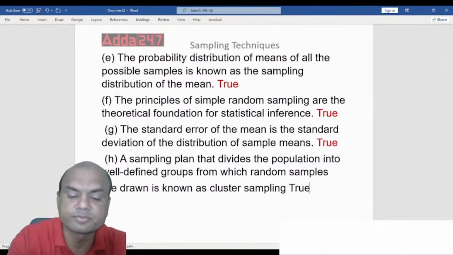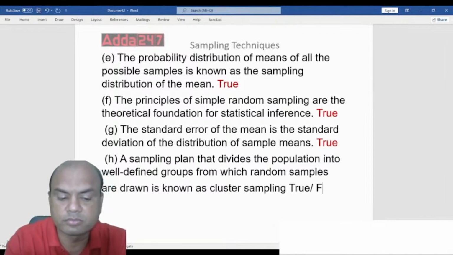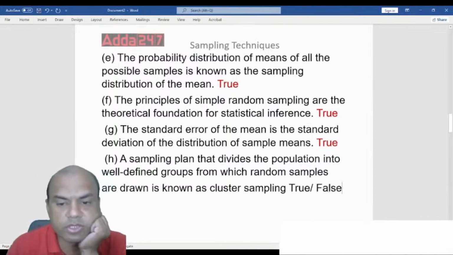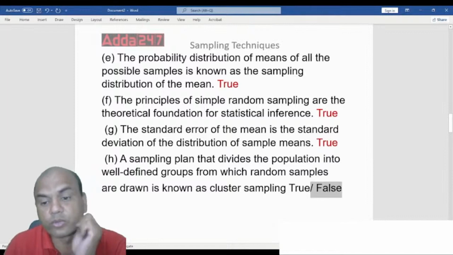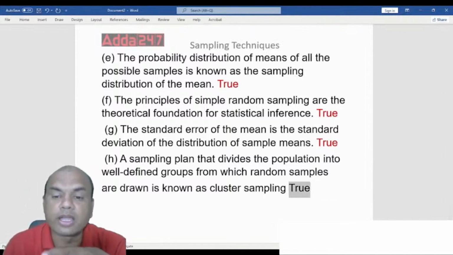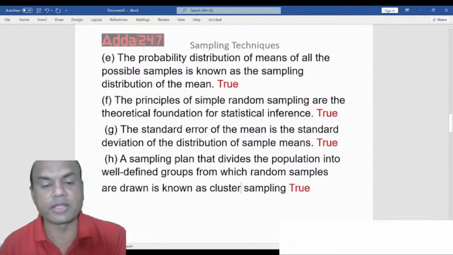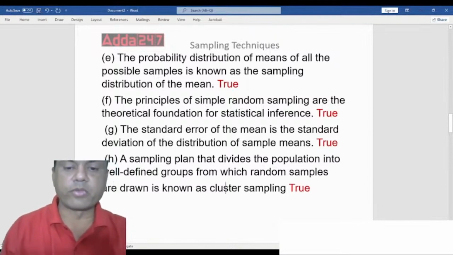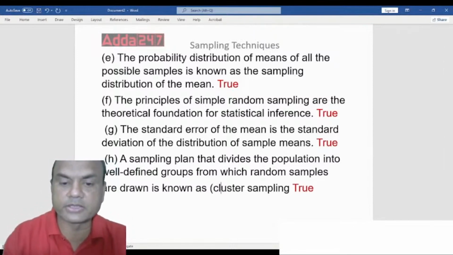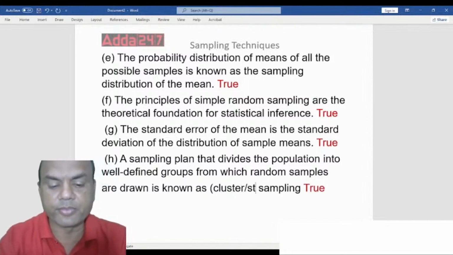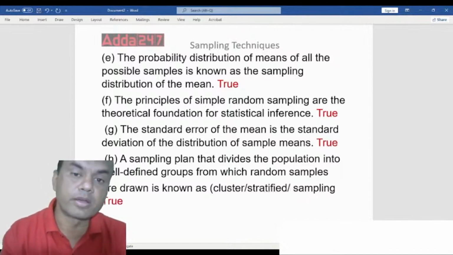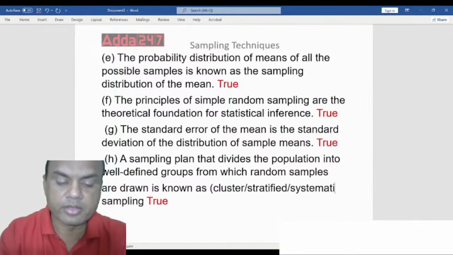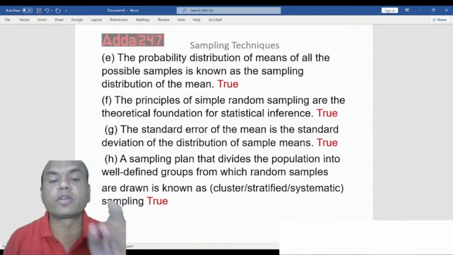True or false? Is it true or false over here, everyone? It is true. See this, again true. See here, I'll tell you one point over here. Even if this answer would have been instead of cluster, let me give you 3-4 options over here. If the answer would have been instead of cluster, it would have been stratified, or systematic, then also the answer would have been correct.